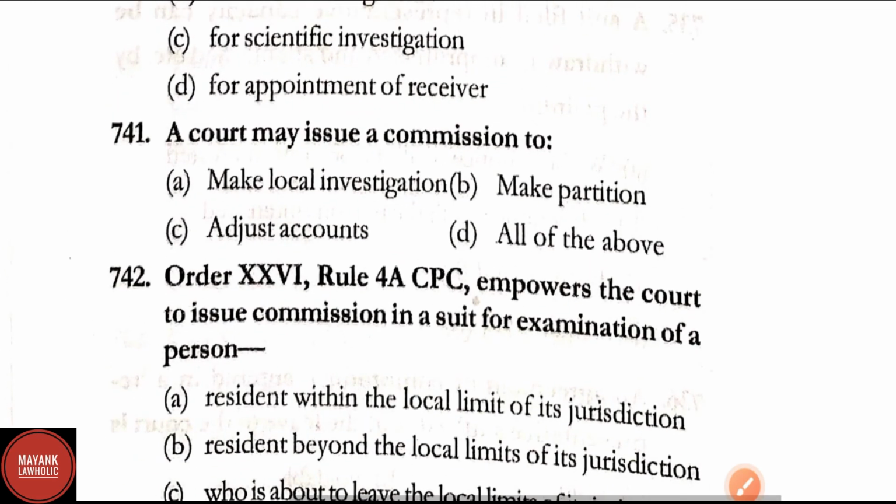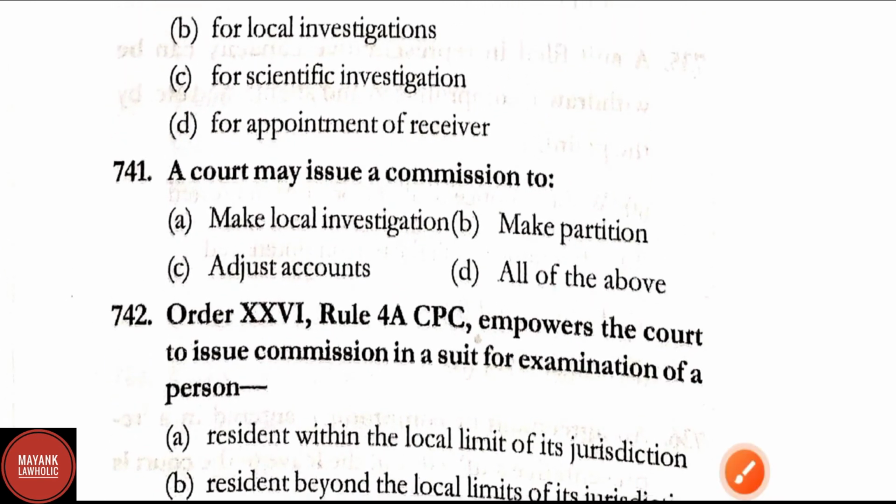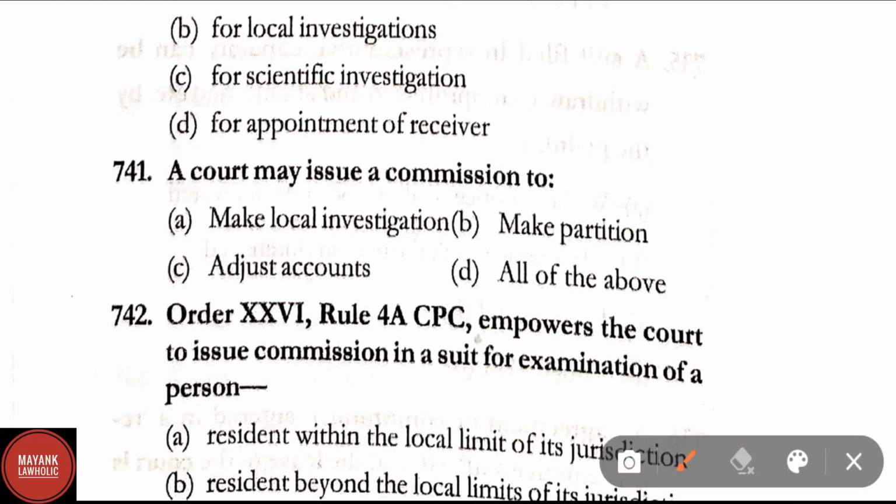Question number 741. A court may issue a commission to make local investigation, make partition, adjust accounts, all of the above. Correct answer here is option D, that is all of the above.